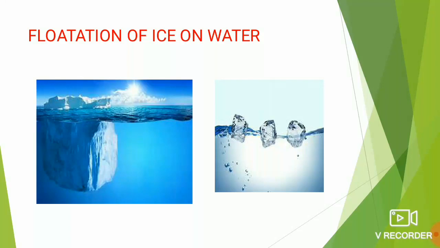Dear children, if we talk about the case of icebergs, very huge and large pieces of icebergs float on the sea water, right? They are very dangerous for ships also. What is the reason? The reason is that the density of ice is less than the density of water. As we know, the density of ice is how much? 900 kilogram per meter cube, and the density of water is 1000 kilogram per meter cube. Hence, the icebergs can easily float in seawater, right?